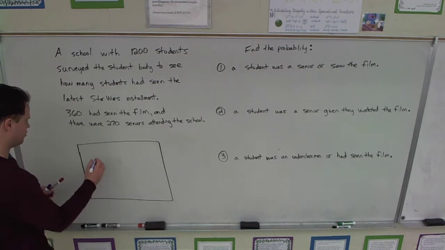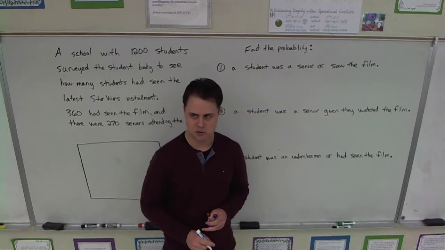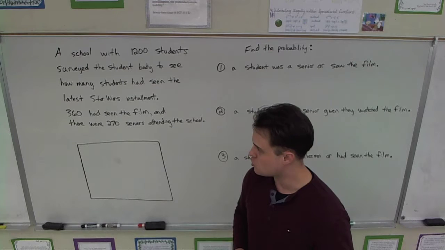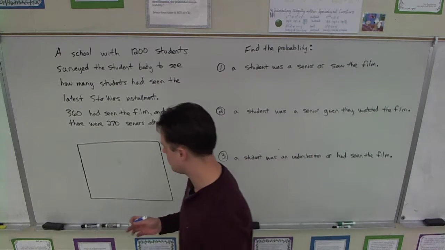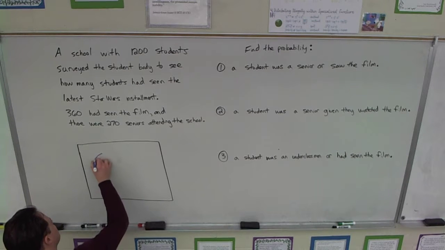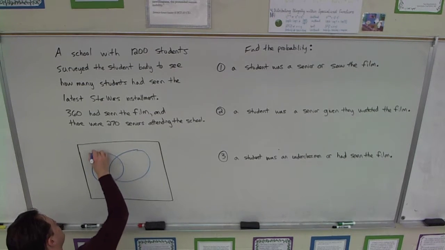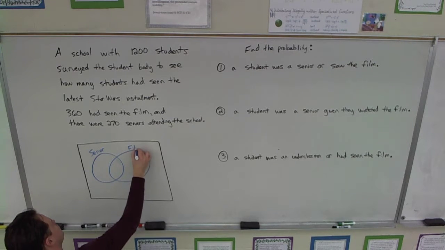Okay, so to get my events, do you guys think, first of all, are they mutually exclusive or inclusive? Do they have some overlap or not? Are there going to be some seniors who've seen the film or not? I'm thinking so. So before I even get numbers on that, I think that these events definitely do overlap. Being a senior and having seen the film.